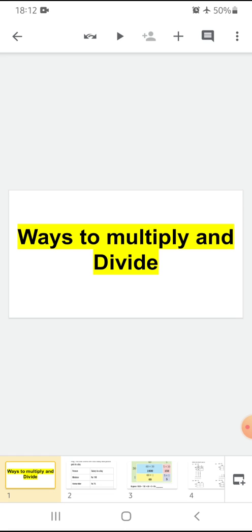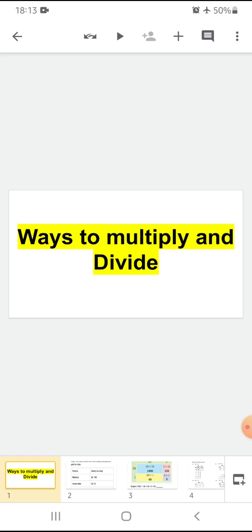So let's begin with a new chapter. As we all know, in maths we have completed chapter number 11, that is Area and Its Boundary. I hope that all of you have completed your work till this chapter, chapter number 11. After that, chapter number 12 is Smart Charts. We will skip this chapter as it is not in the syllabus.